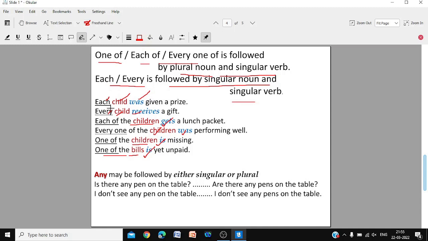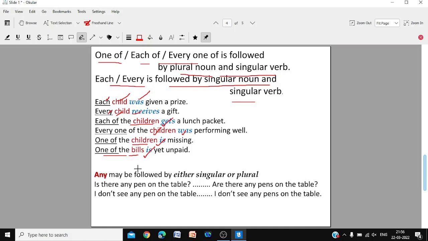And if you have only each or every, not of, then both the noun and the verb have to be singular. The noun has to be singular. The verb also has to be singular. But in each of, everyone of, one of, the noun would be in plural, but the verb would be in singular.